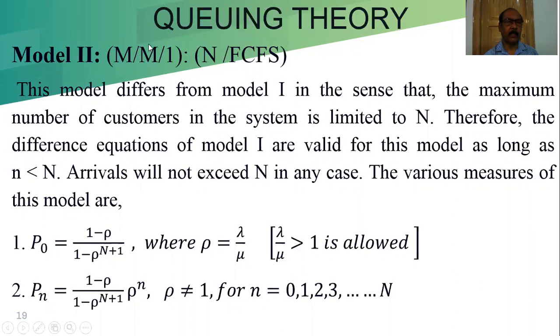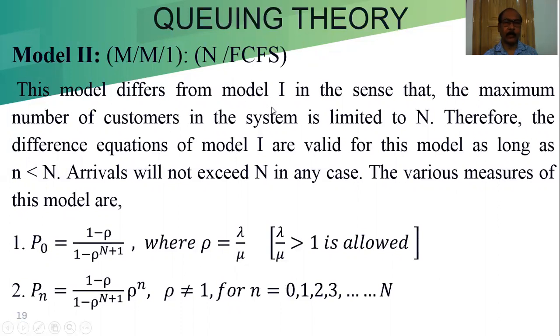Inter-service time follows the exponential distribution. Number of channels is 1, and the queue size is fixed, that is capital M. Both Poisson and exponential distributions are Markovian. That's why it is M/M/1 in FCFS, first come first served.